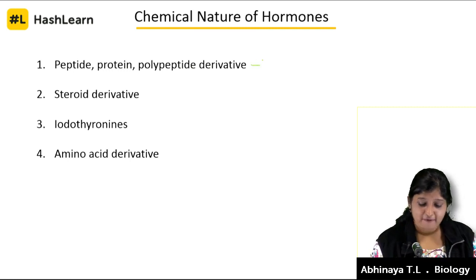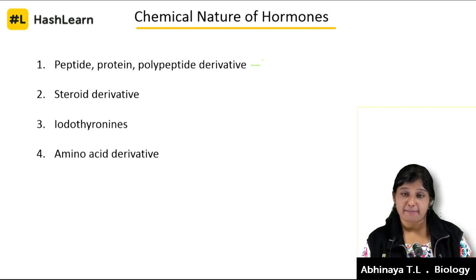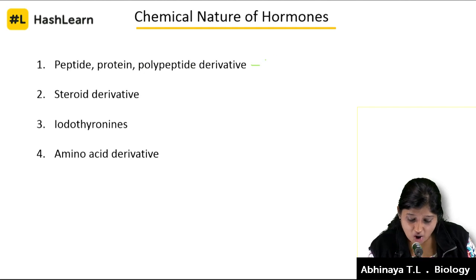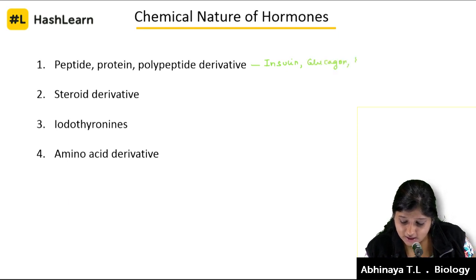So the peptide, protein or polypeptide derivative are all your protein hormones, your insulin, your glucagon, all the hypothalamic hormones, etc. There are many such hormones when we come to the list.